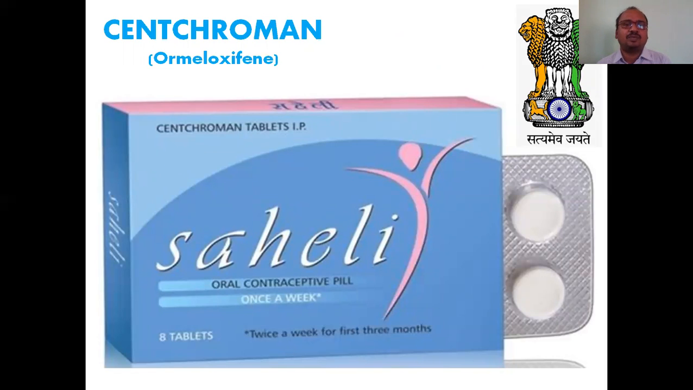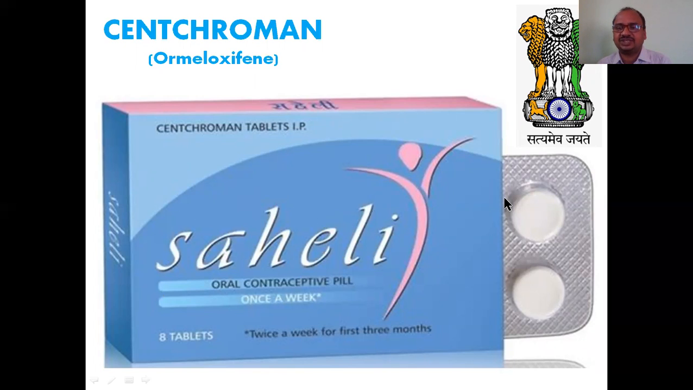This is the Centchroman. Here you can see, see my cursor, Centchroman tablets, as per the IP. This is also called Ormeloxifene. It is available under the name Saheli. It is a government branded drug, which is why I marked the government symbol here.